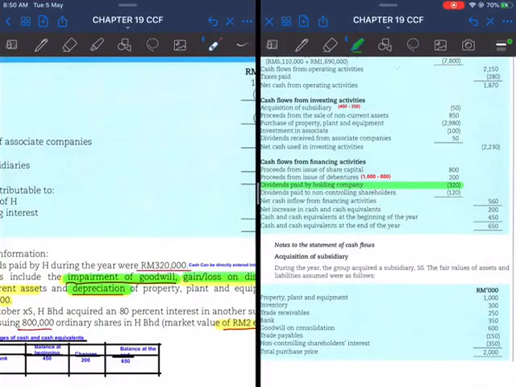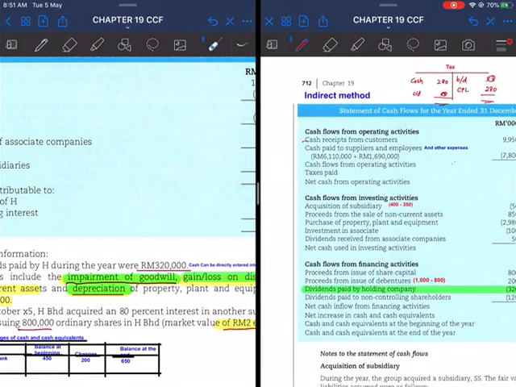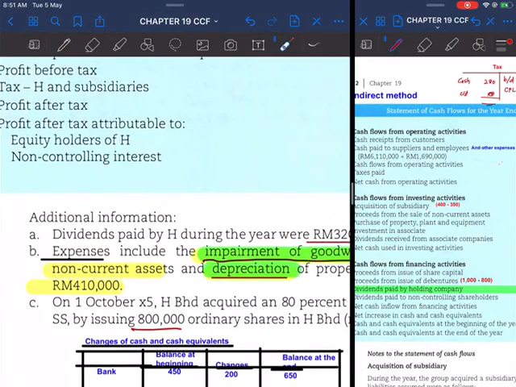Indirect method means they start the cash flow statement with cash receipt from customer. They do not start with profit before tax, which is what normally happens if it is the direct method. Okay, so here they use the indirect method. That means it's not in the operating activities. That means you have to enter this into property, plant and equipment, and also the expenses account.